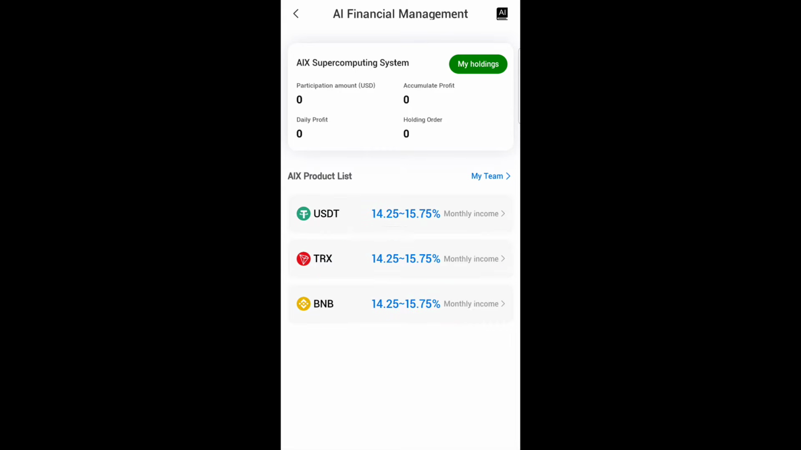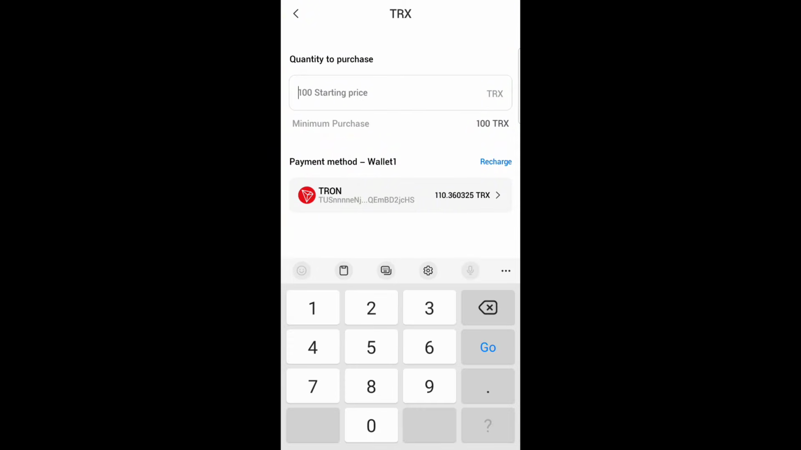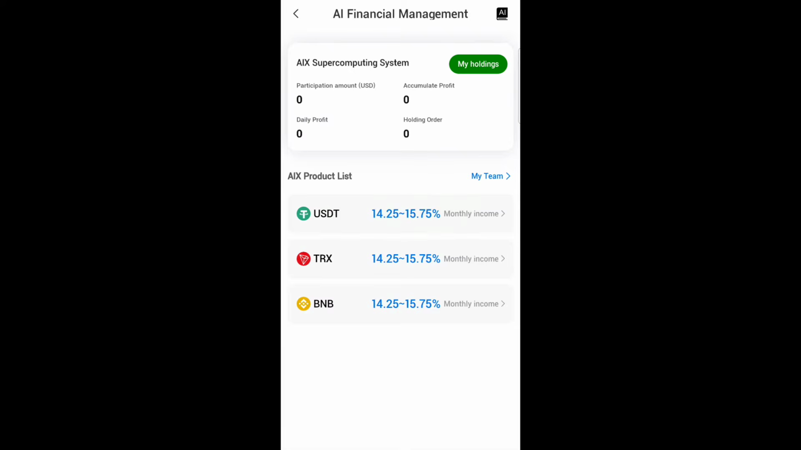So how to do it is to go ahead. Since we have TRS, we click on TRS. But if you want to make use of BNB, you make use of BNB. And the minimum purchase is 100. That's why I told you guys. So I'll be purchasing 101. And then let's buy. Let's see how it works. So right now I've purchased.